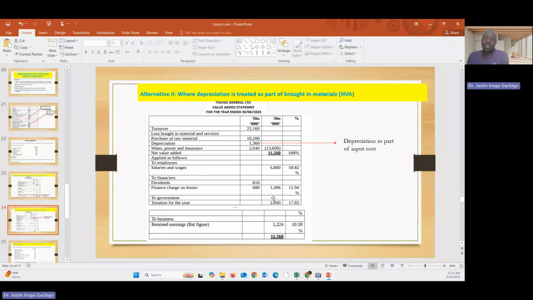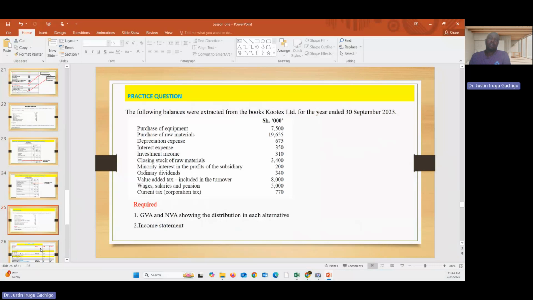And I hope you can see the retained earning. It's different from the first one, and even the amount distributed is very different. So again, you get these percentages by taking 68 divided by 11,560, 1486 divided by this, 2040 divided by this, 1234 divided by this, and this one should give you 100%. So it is as simple as that. In most cases, being given this question, the first one you are given to start with is the GVA, then you get the NVA. So if you get GVA wrong, even the NVA, you're not going to get it right. So it's as simple as that.